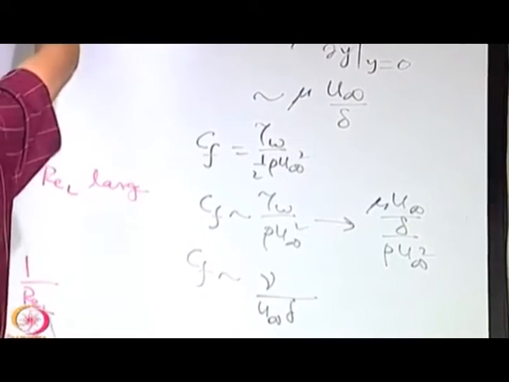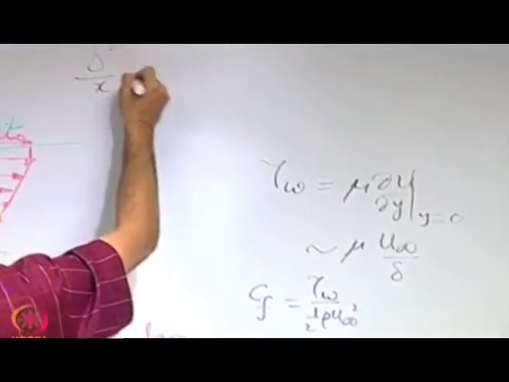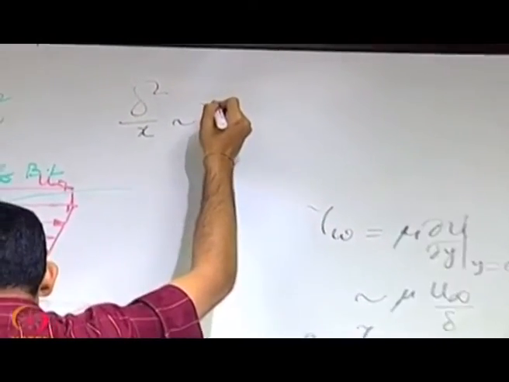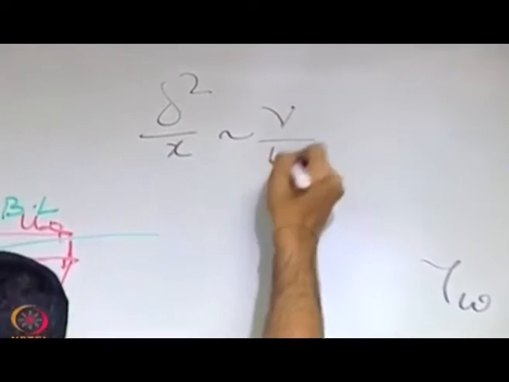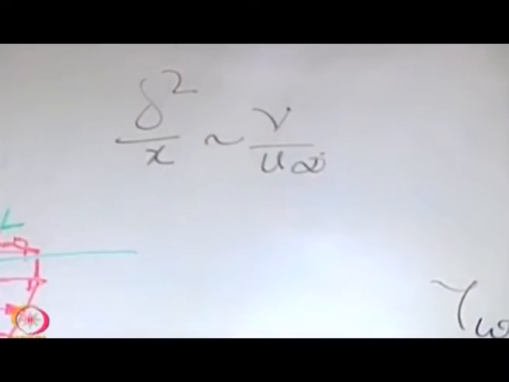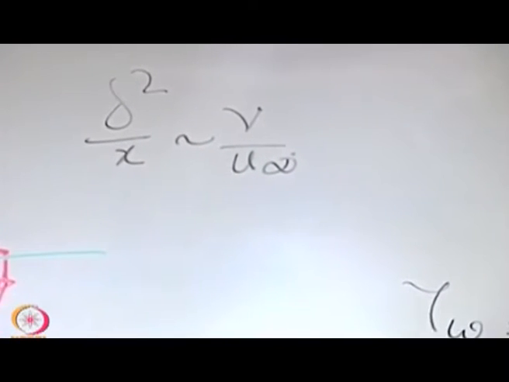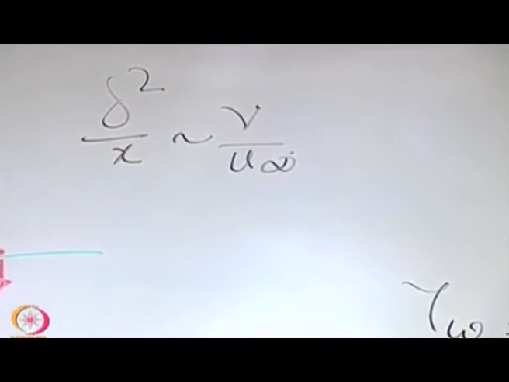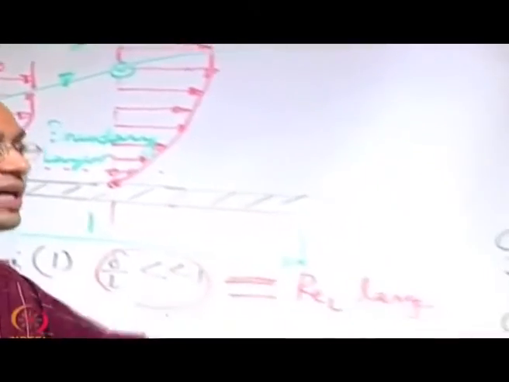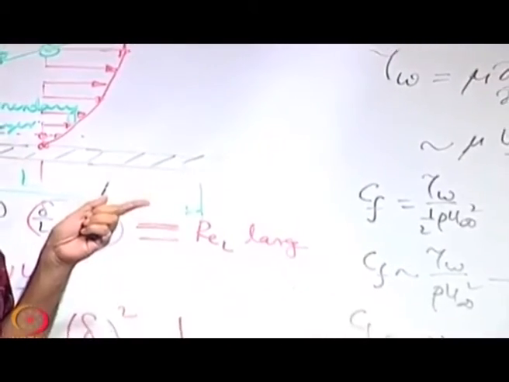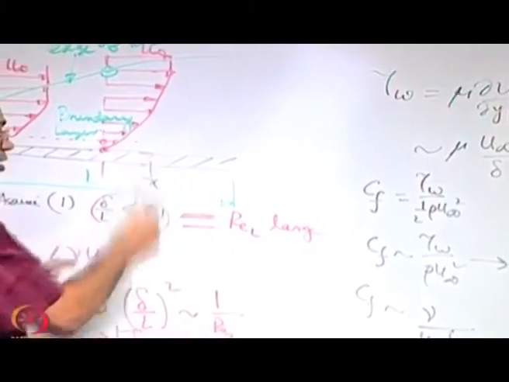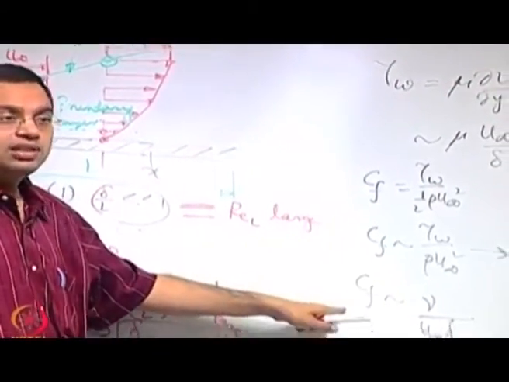Now you know how delta varies with x. Delta square by local x will be nu by u infinity; from the earlier result, just replace L with local x. We are now trying to find out, at some local x, which is now our length L, the corresponding wall shear stress.